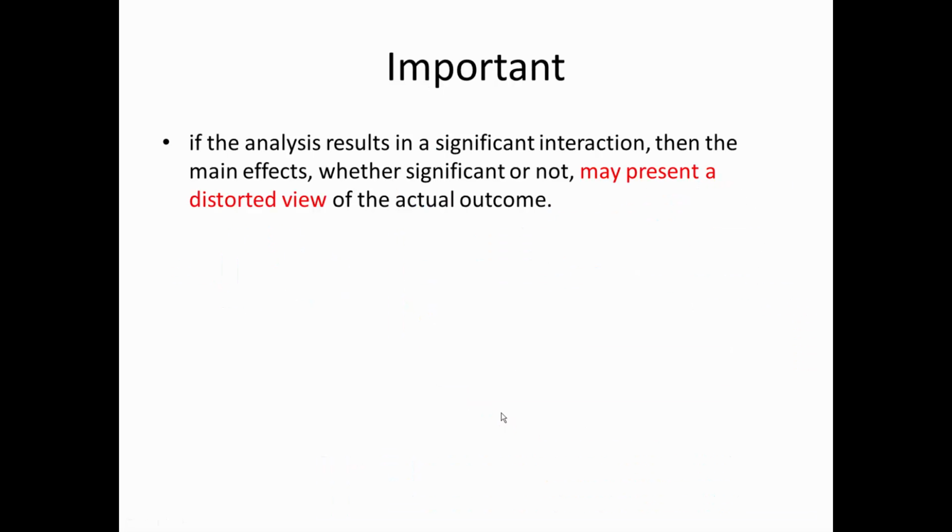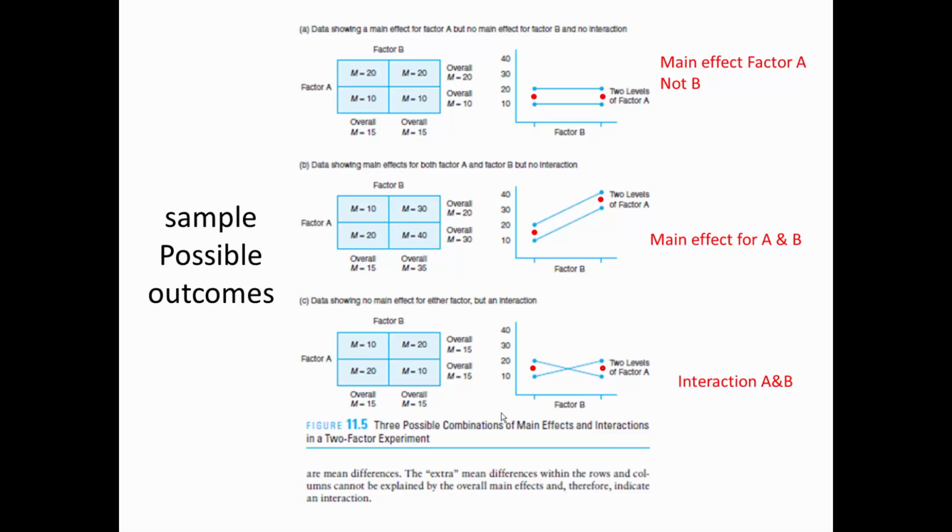An important thing here to note is that the main effects and the interaction are independent, which means we may have an interaction but no main effects, or we may have two main effects and no interaction. Now, these are more examples of possible outcomes.